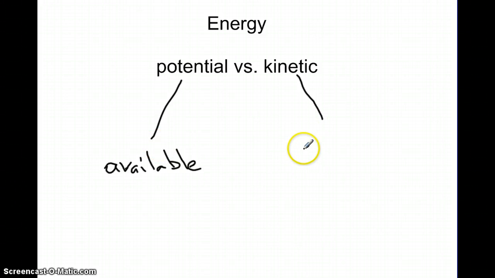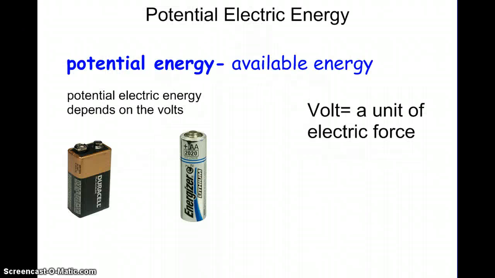Kinetic energy is the energy of movement. Okay, it is things in motion. If you don't have stored energy, you have energy that is in motion, that is moving. So these two words, potential and kinetic energy, are going to help us to understand the law of conservation of energy.